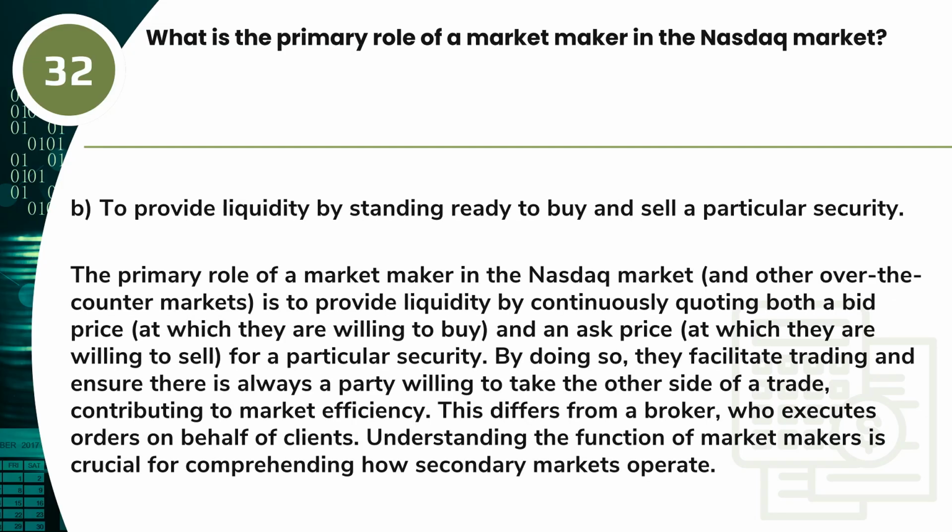Answer. B. To provide liquidity by standing ready to buy and sell a particular security. The primary role of a market maker in the NASDAQ market and other over-the-counter markets is to provide liquidity by continuously quoting both a bid price, at which they are willing to buy, and an ask price, at which they are willing to sell for a particular security.